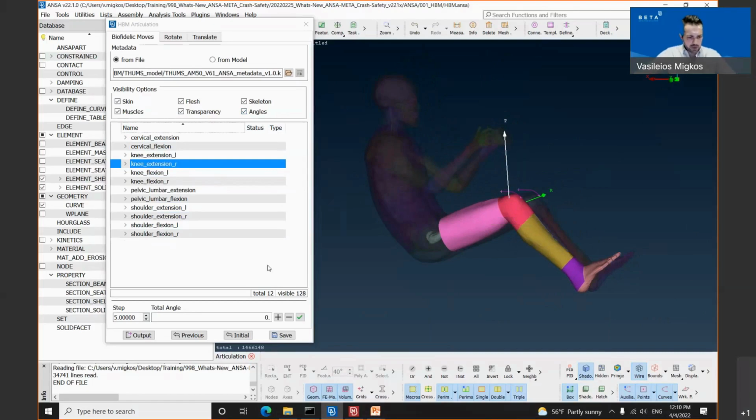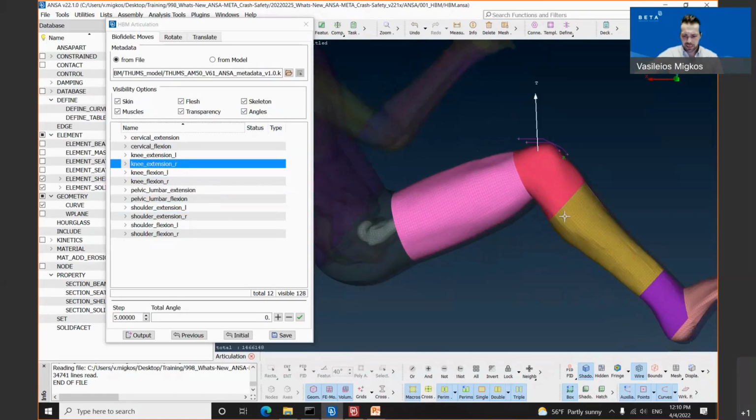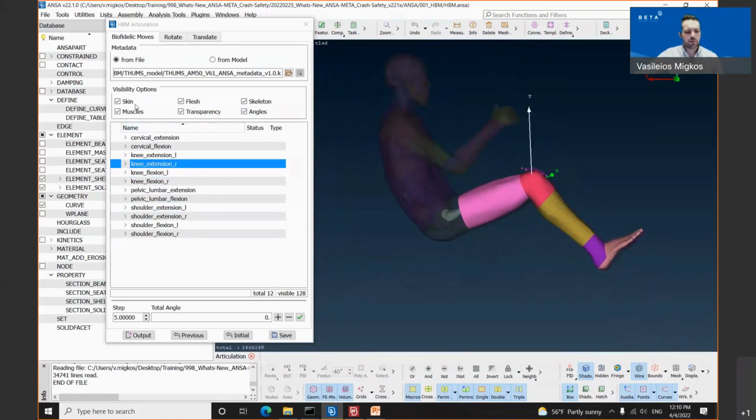Let's proceed to the articulation, but before proceeding, you might wonder why we have extension and flexion for these complex movements. This is a simple one. There are different morph constraints for the extension and for the flexion. That's why we have separated these 2 categories. We will start off with the knee extension, and I will deactivate for this one the skin and the flesh.